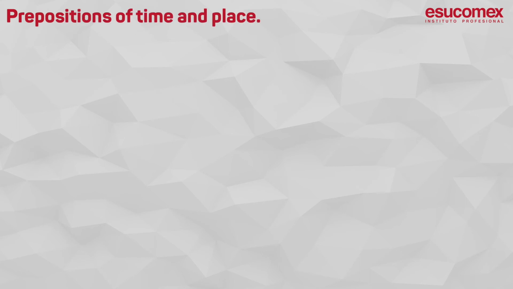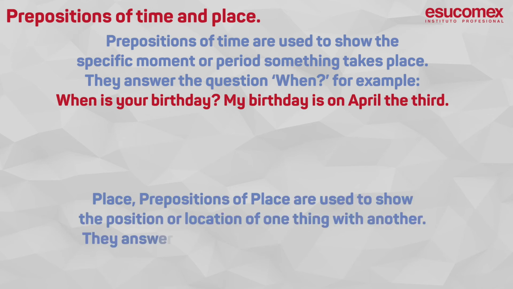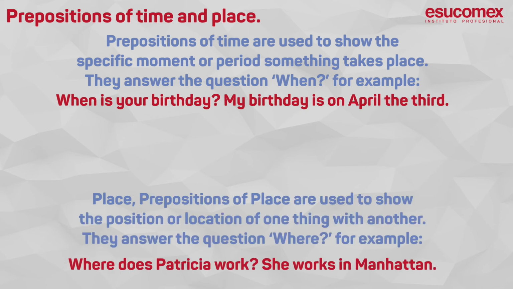Prepositions of time and place. For describing time and place, the prepositions on, in, and at go from general to specific. Time. Prepositions of time are used to show the specific moment or period something takes place. They answer the question when. For example, when is your birthday? My birthday is on April the 3rd.